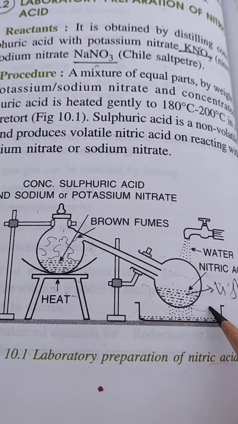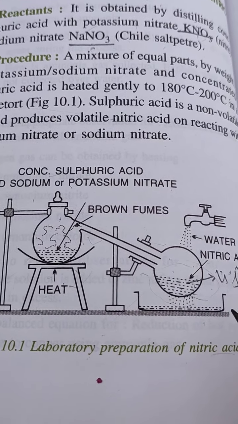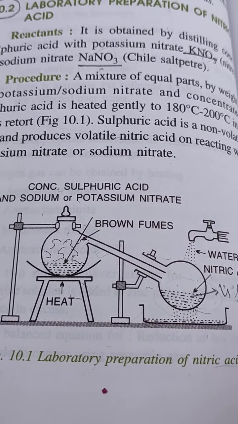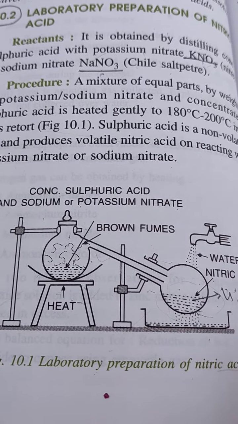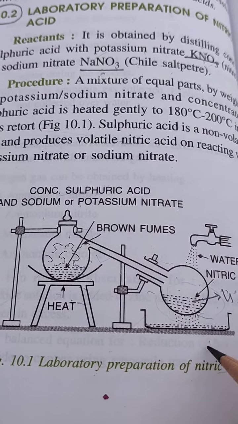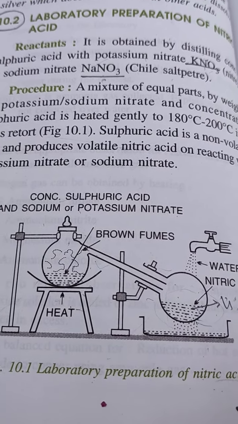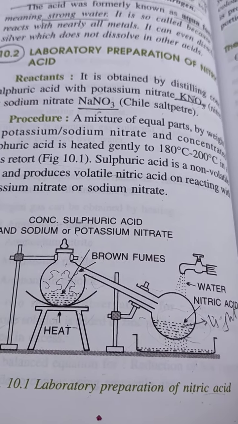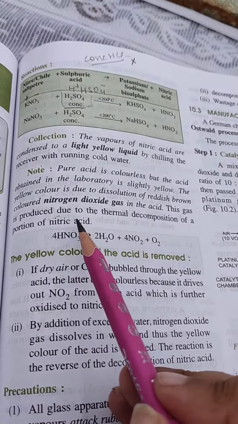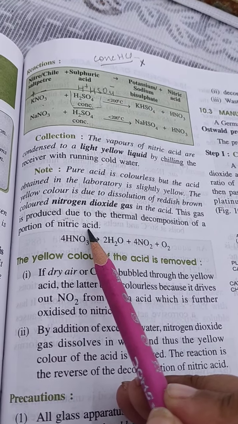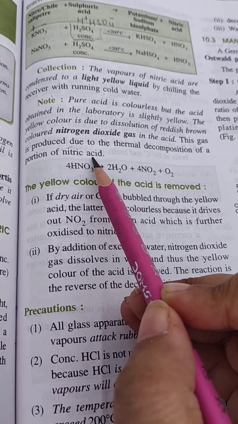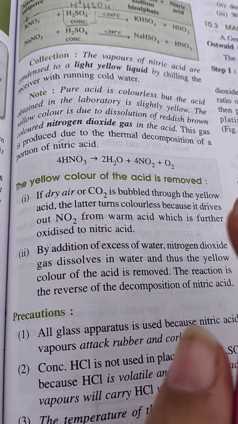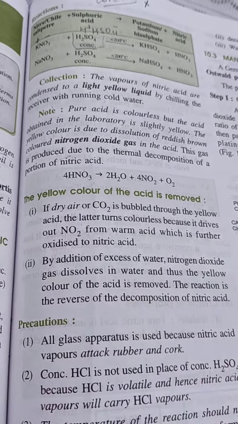Because of the presence of nitrogen dioxide in this liquid, it is light yellow in color. Basically, pure nitric acid is colorless, but lab-obtained nitric acid is yellow because it contains a small amount of nitrogen dioxide. From where is that nitrogen dioxide coming? Nitrogen dioxide is coming from the thermal decomposition of a portion of nitric acid during the preparation of nitric acid in the lab.